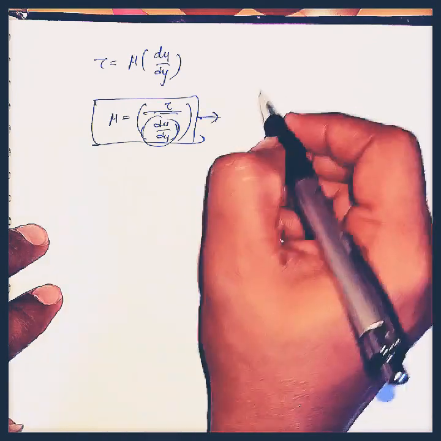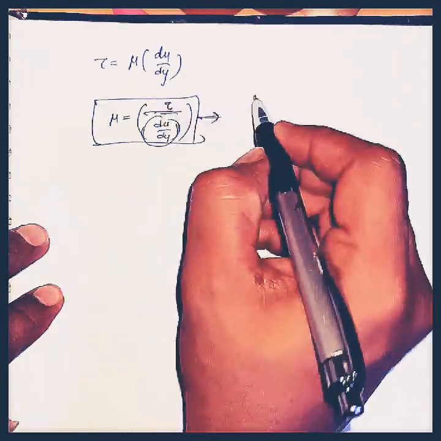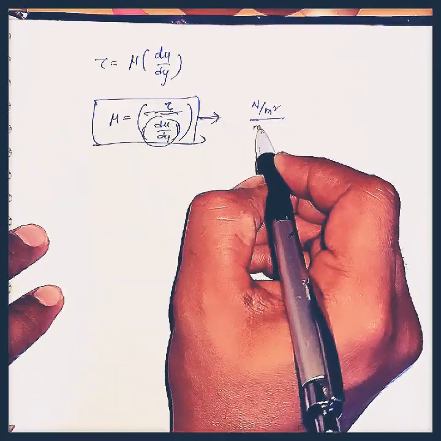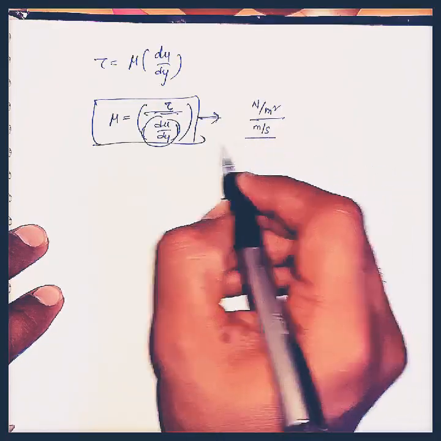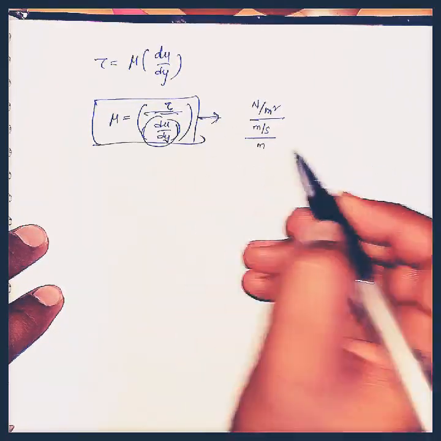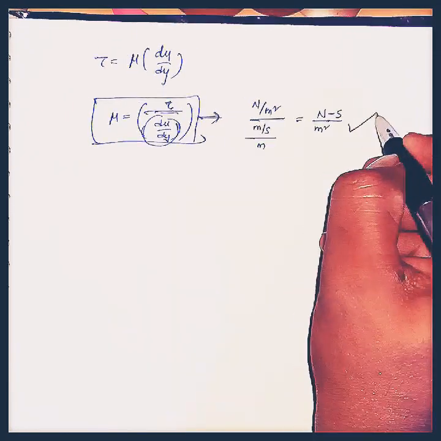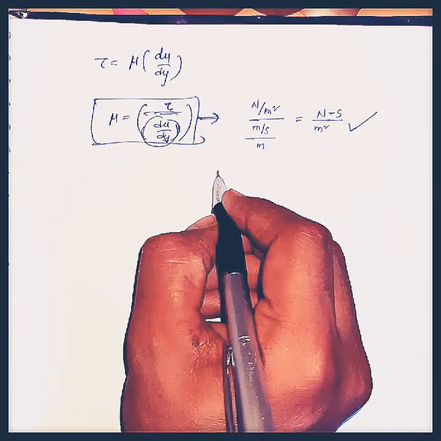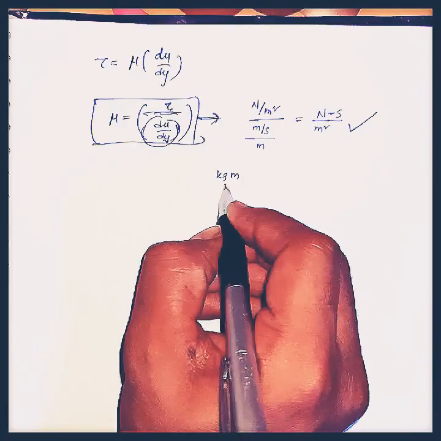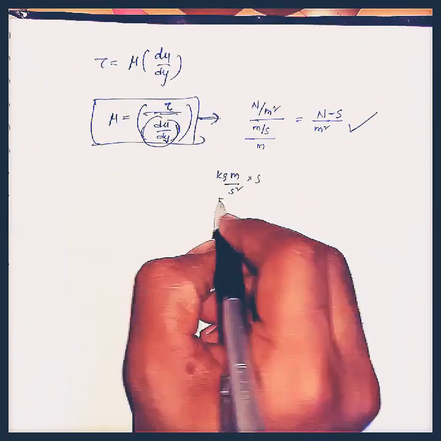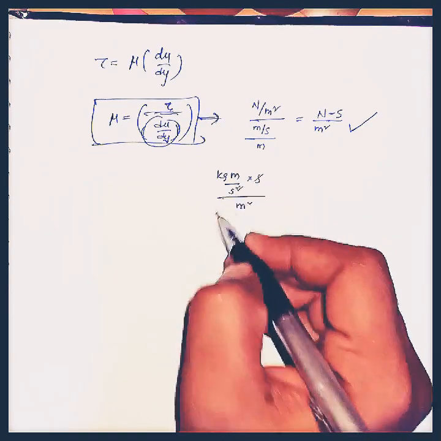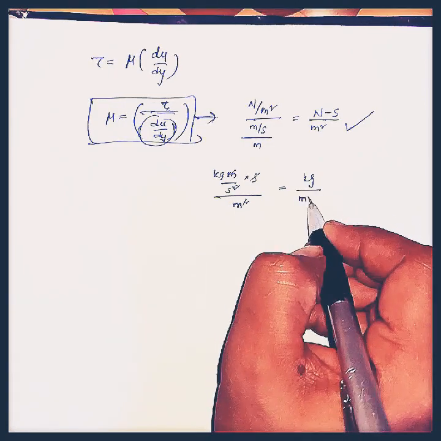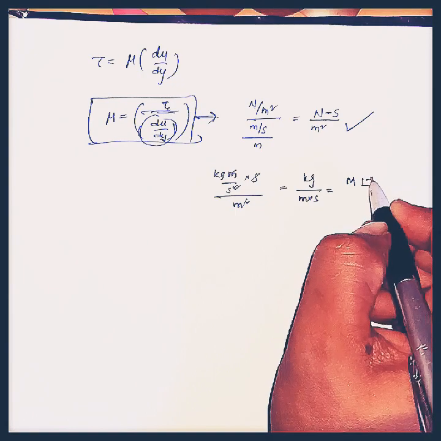And here if we compare the units, tau is the shear stress, in Newton per meter square, and du is the velocity change, that is meter per second, per dy, which is the distance between any two layers, in meters. Okay, these are the units of the viscosity. The dimensions are Newton second per meter square. Newton we can write as kg meter per second square, into second by meter square. Here one second gets cancelled, one meter gets cancelled, that is kg per meter second, that is M L power minus 1 T power minus 1.